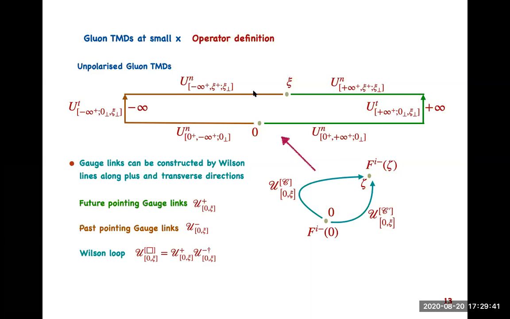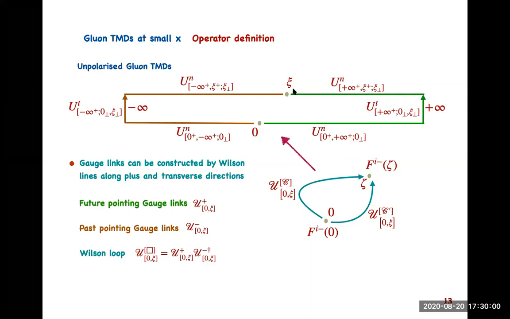Past pointing because it travels in the far past, then moves in the transverse direction and then returns back. And future pointing because it travels in the far future, then moves in the transverse direction and then returns back.